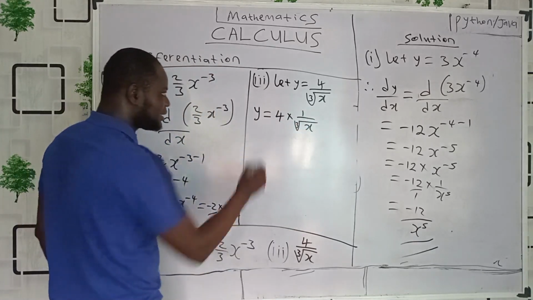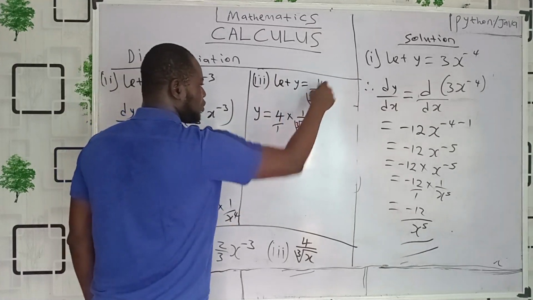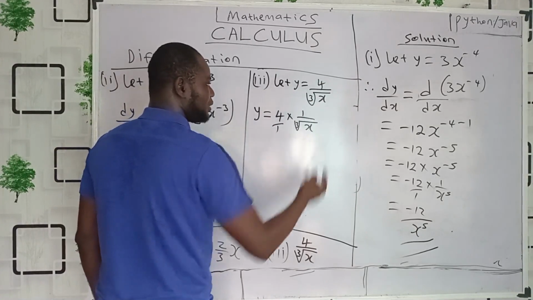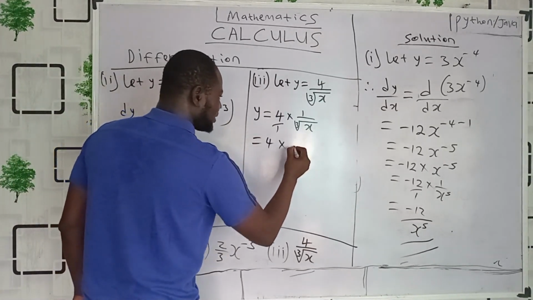Beautiful. I can write it. Very beautiful. Can you see? Because if you want to turn it back to this, 4 times 1, that's 4, divided by 1 times cube root of x, cube root of x. So we have not changed anything. It will now become 4 times. I can write this one as what?